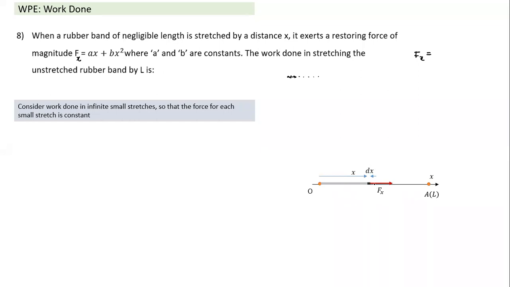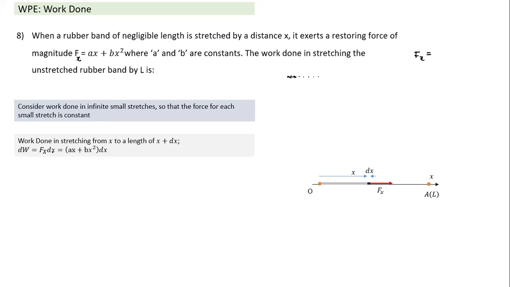So let's calculate work done for this small stretch. Once we calculate it, in a similar way we can add the work done for all small stretches by the process of integration, because work done is a scalar quantity. Since it is one-direction motion, everything is in terms of 1D, we take a random stretch from a random position x to x plus dx.